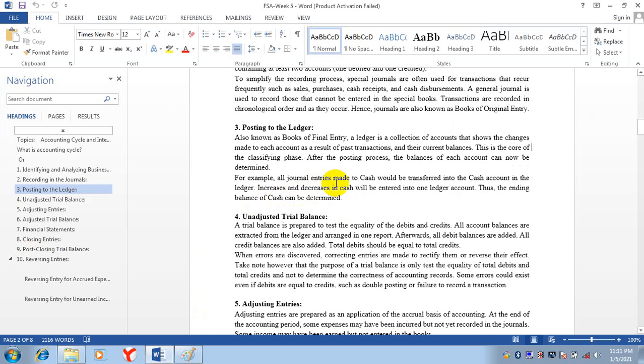For example, all general entries made to cash would be transferred into the cash account in the ledger. Increase and decrease in cash will be entered into one ledger account. Thus, the ending balance of cash can be determined.